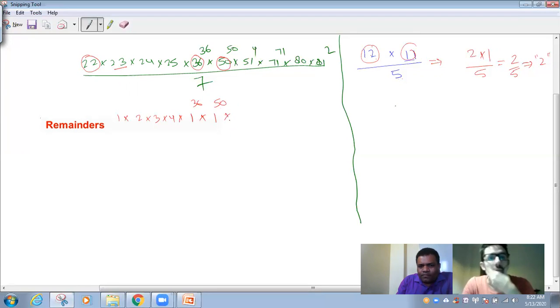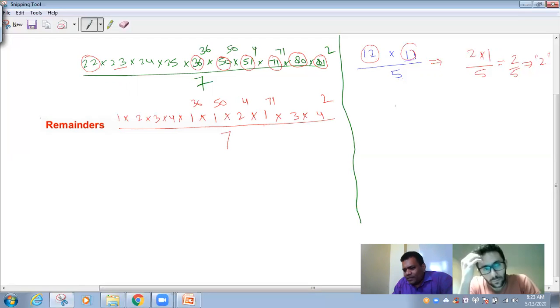Don't forget power. 51 divided by 7, what is remainder? 2. Don't forget power. 71 divided by 7, what is remainder? 1. Don't forget power. 80 divided by 7, what is remainder? 3. Correct. 81 divided by 7, what is remainder? 4. Don't forget power.